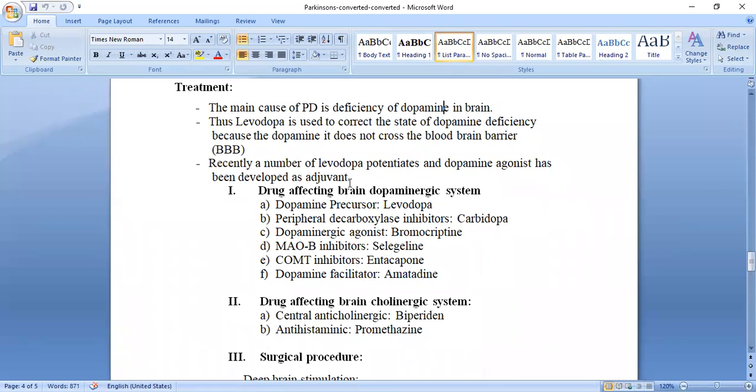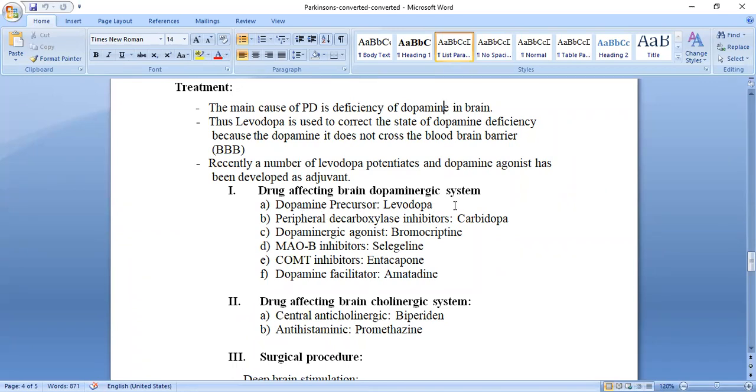Other drug treatments are there, such as dopamine agonists or levodopa precursors. Other than levodopa, which are those? Drugs affecting the brain dopaminergic system. You have to keep one or two drug treatments in your mind, because in college you will study all this in the second year. Two or three are sufficient for you this year.